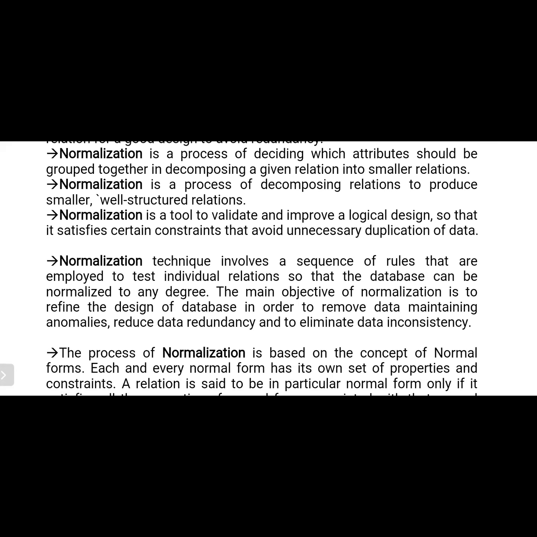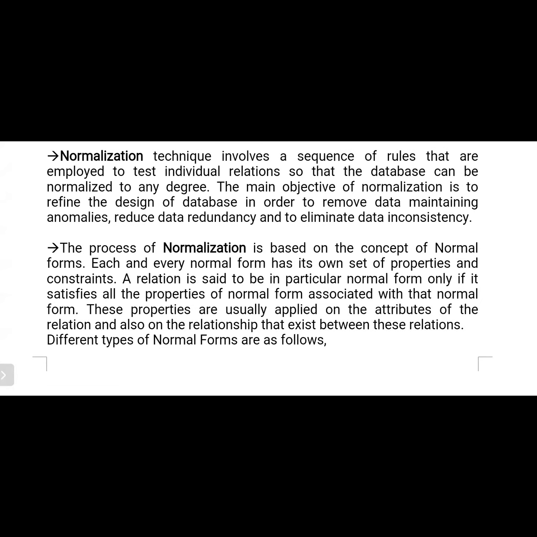The main objective of normalization is to refine the database design in order to remove the data maintenance anomalies, reduce the data redundancy, and eliminate data inconsistency. So the main objectives of normalization are avoiding redundancy, eliminating data inconsistency, and eliminating anomalies also. All these are possible by performing decomposition.